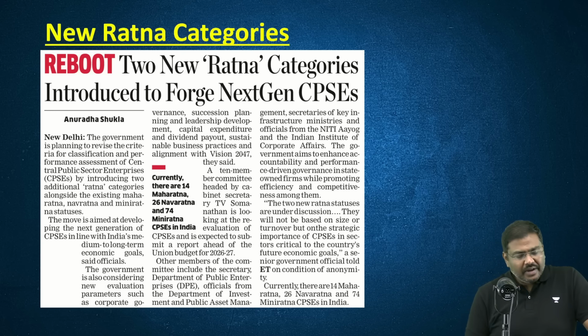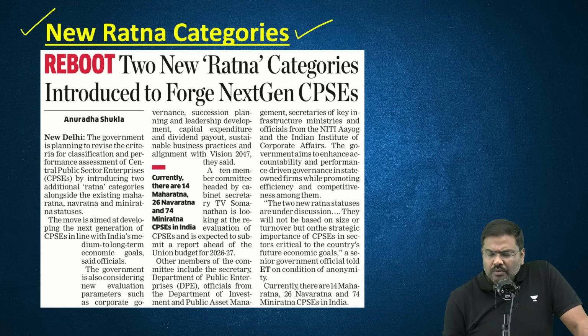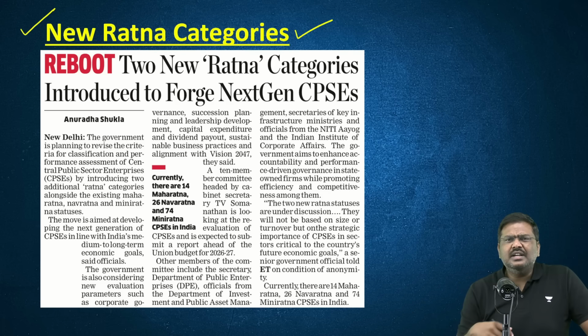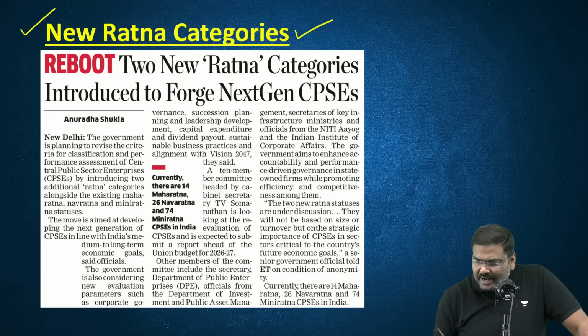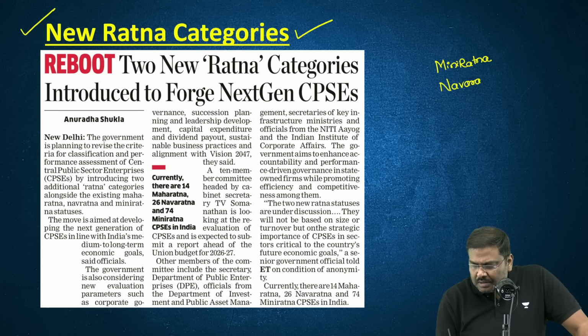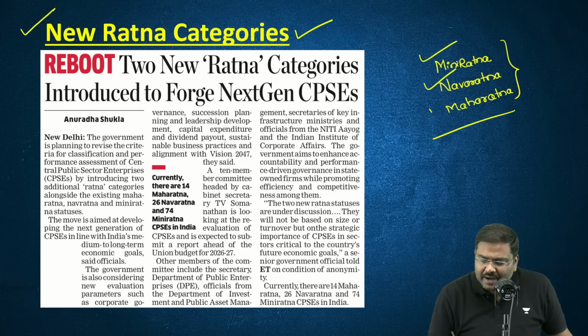Last article for this week: new Ratna categories. What is the discussion here? Right now, we have three types of statuses. Most important categories are Mini Ratna, Navaratna, and Maharatna. The entities owned by the Government of India, the companies owned, are generally classified into these categories: Mini Ratna, Navaratna, and Maharatna.